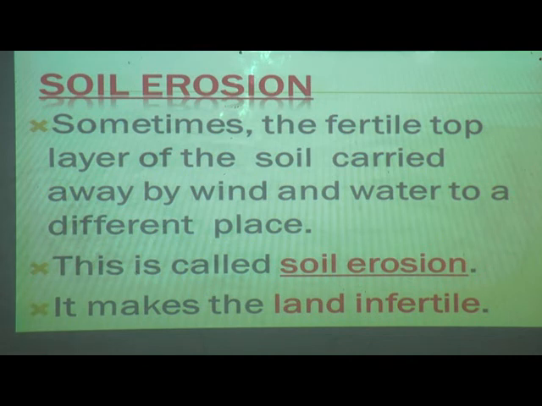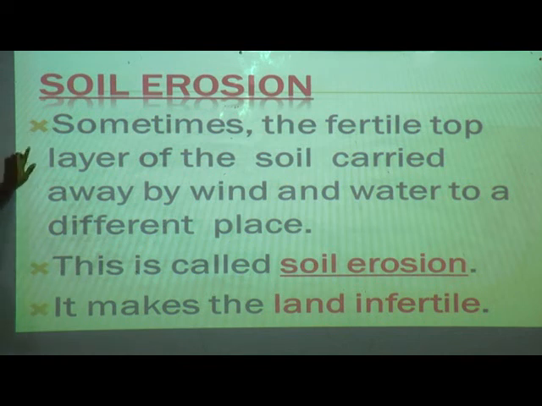What happens when the wind blows or when it rains? The heavy wind will blow and carry away the land's first top layer, the soil layer, the mud, soil and dust. It will all be carried with the wind and water and placed in some other place. That is called soil erosion.